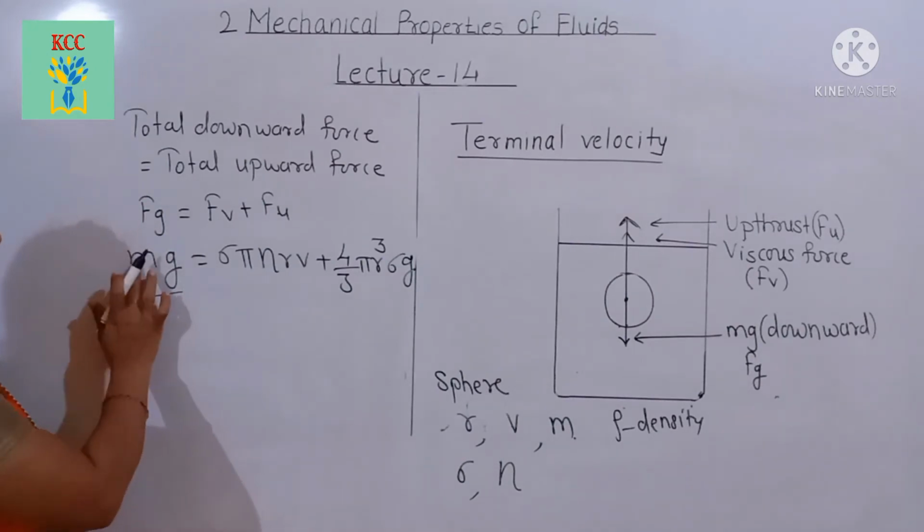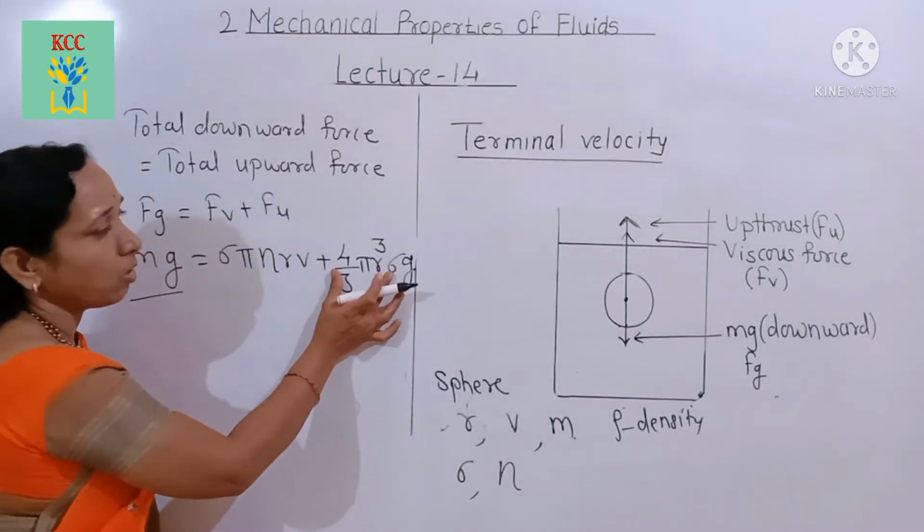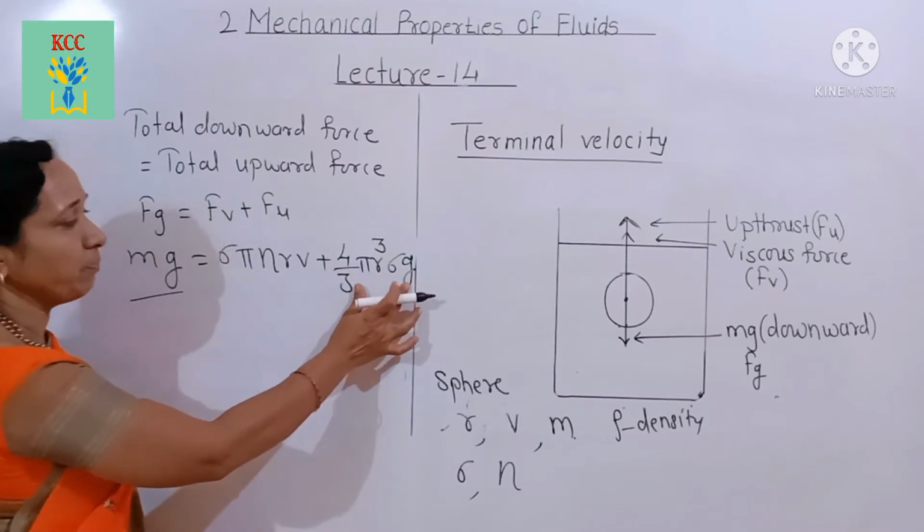Here this is also the mass of the object, into g.